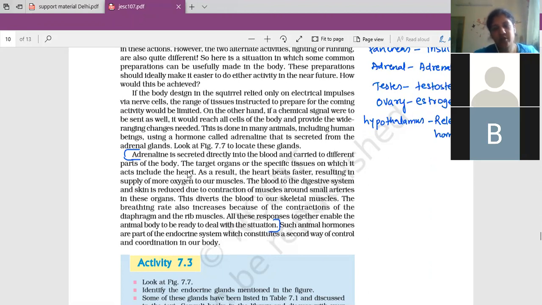Third, a 3 mark question: what is feedback mechanism? Explain with the help of an example. So you have to give the example of pancreas, and please mention the glycogen conversion. Insulin, whenever it is secreted, what will the insulin do? Insulin will convert that excess sugar into glycogen.